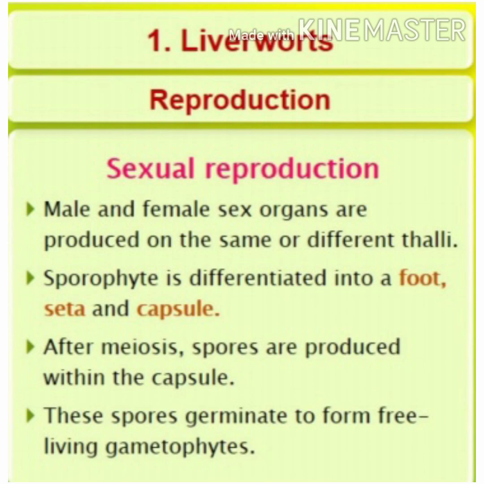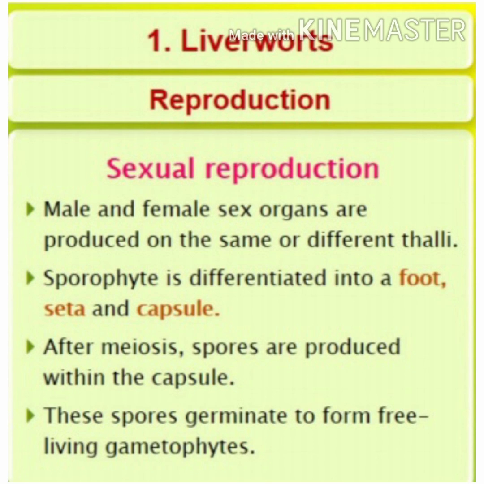Then comes sexual reproduction. Male and female sex organs are produced on the same thallus or on different thalli. If they are present on the same thallus, the plant is said to be monoecious. If they are present on different thalli, it is said to be dioecious. The starting plant body is called the gametophyte, which alternates with the sporophytic stage.